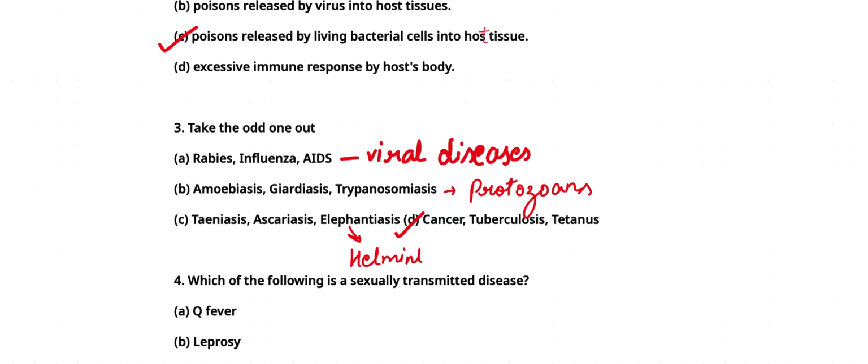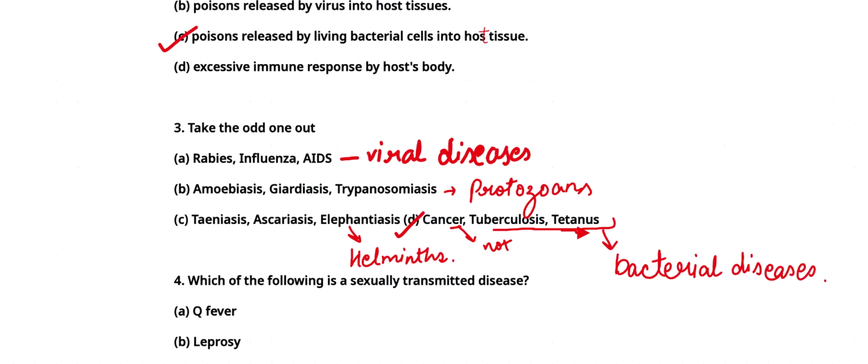But cancer, tuberculosis, and tetanus are not related diseases. Tuberculosis and tetanus are bacterial diseases, while cancer is not. These are bacterial diseases. I hope this is clear.